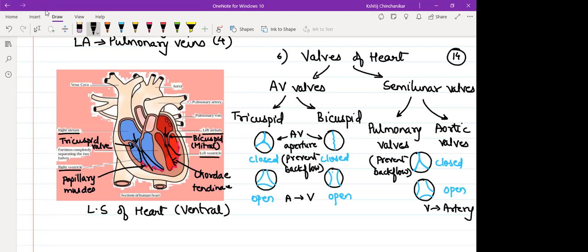Sometimes it will fail, Dhruv, yes, with increased age or due to some infection. There are multiple cases where valves fail, and there backflow will happen. But we are talking about this in a normal person, a healthy heart. Okay, in this figure, where will the semilunar valve be, guys? Did everyone understand the labeling till here?